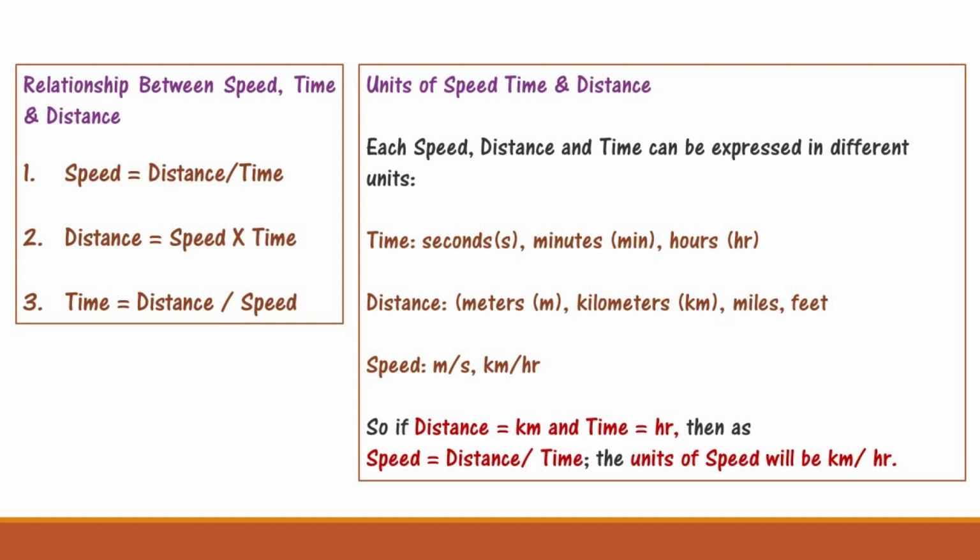Now, the units of speed, time and distance. Each of speed, distance and time is expressed in its own units. Time: second, minute, hours. Distance: meter, kilometers, miles, feet. Speed: meter per second, kilometer per hour. So, if distance is in kilometers and time is in hours, then speed, which is distance upon time, will have the unit kilometer per hour.